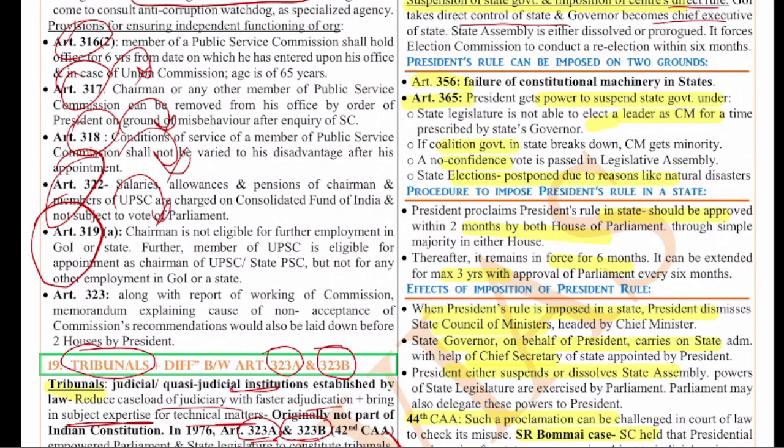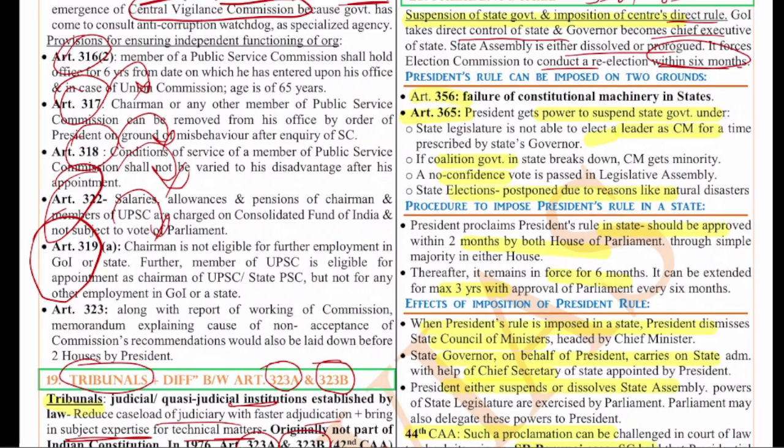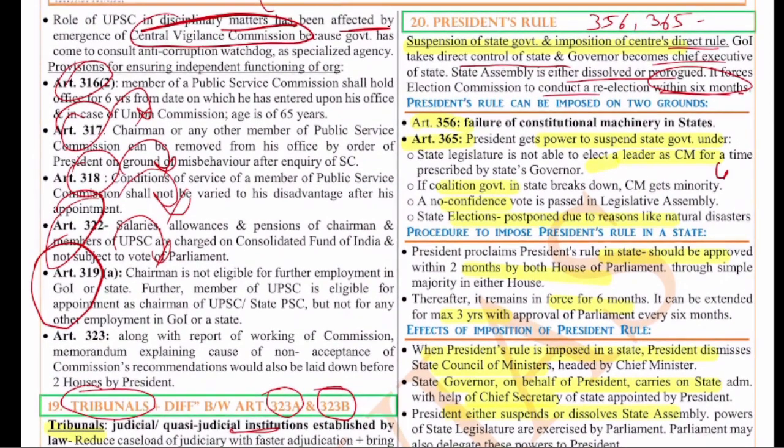The state assembly is either dissolved or prorogued. It forces the election commission to conduct a re-election within 6 months, and the maximum time for which President's rule can be imposed in a state is 3 years. But beyond 1 year, the election commission has to certify that elections cannot be conducted. Only in that condition can the President's rule be extended from 1 year to 3 years.